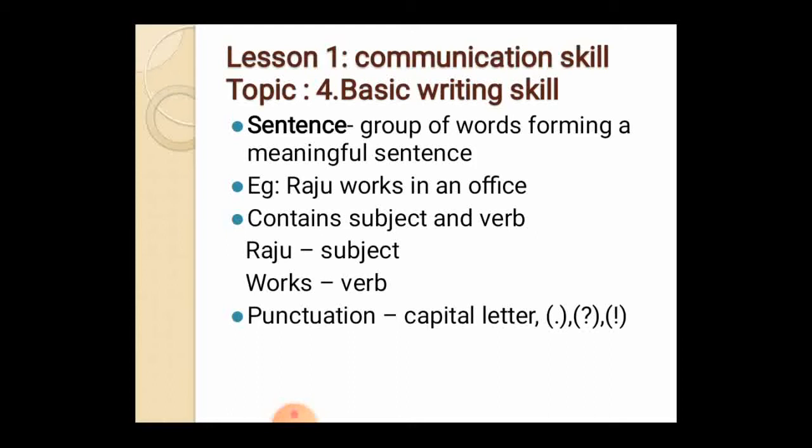Punctuation can also be included in sentences. The punctuation includes: the first letter of the sentence should be in capital. The next one is the full stop, which shows a statement has been completed. A question mark is given to questioning sentences. An exclamation mark is given to sentences expressing joy or excitement.